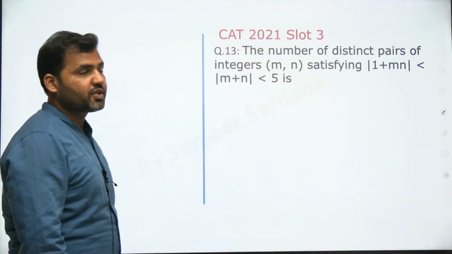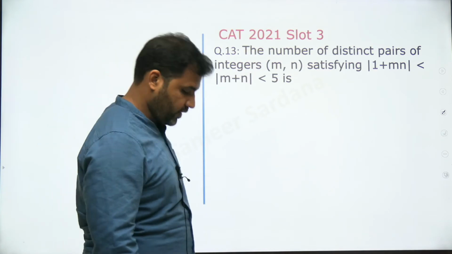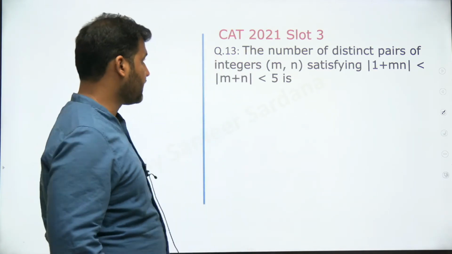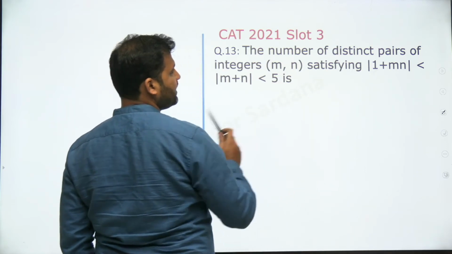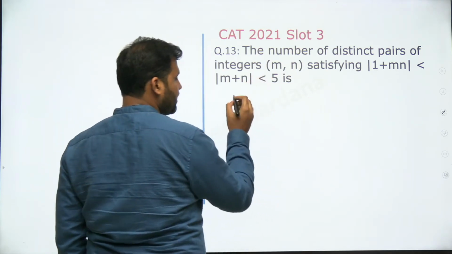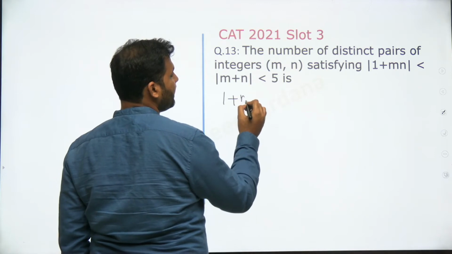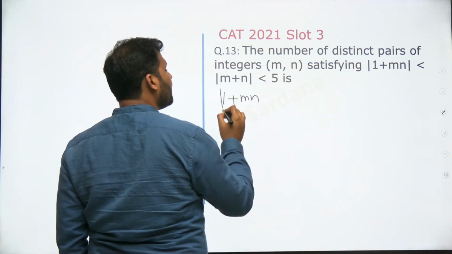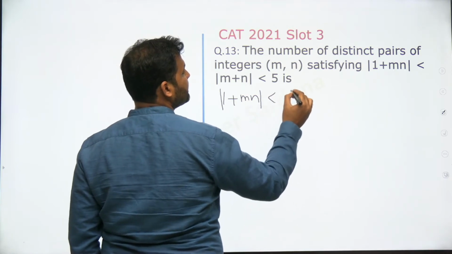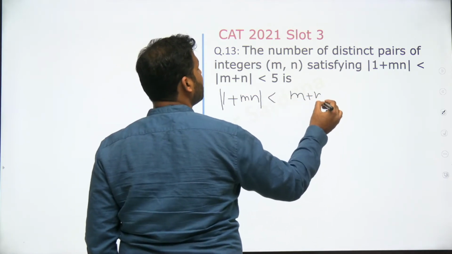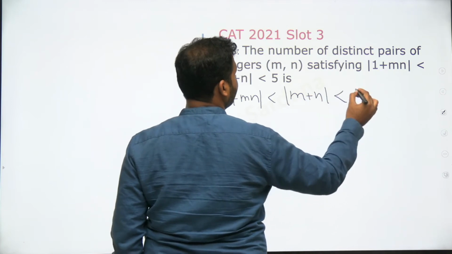Please come to the next question, number 13. This is an algebra question of CAT 2021 slot 3, guys. The number of distinct pairs of integers m, n satisfying this equation. Look at this equation carefully, right? The answer is in the equation itself. What I want is the mod of 1 plus mn should be less than the mod of m plus n, and that should be less than 5.